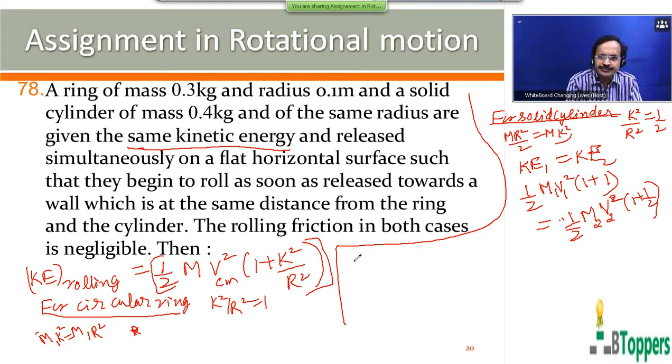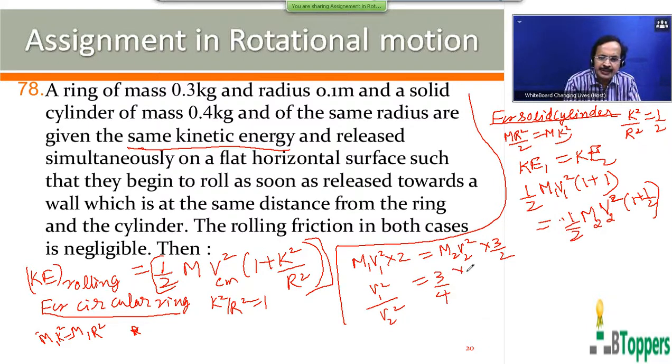So you get m1 v1 square into 2 equal to m2 v2 square into 3 by 2. So v1 square by v2 square will be equal to 3 by 4 into m2 by m1.